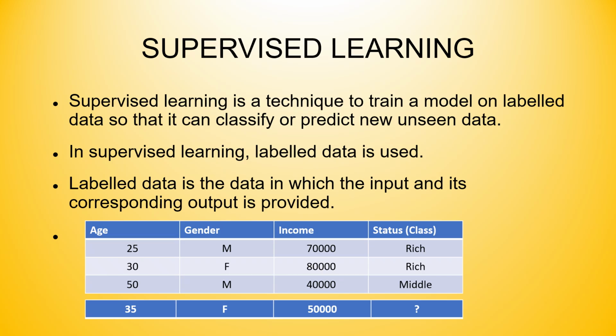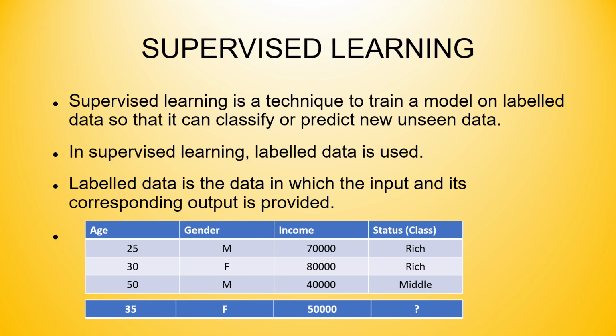So the first type of machine learning is supervised learning. Supervised learning is a technique to train a model on labeled data so that it can classify or predict new unseen data. In supervised learning, labeled data is used. Labeled data is the data in which the input and its corresponding output is provided. Below is the labeled data where the person's information, that is age, gender and income, is given, and on the basis of these three features, the status of a person, either rich or middle, is calculated, or we can say predicted.